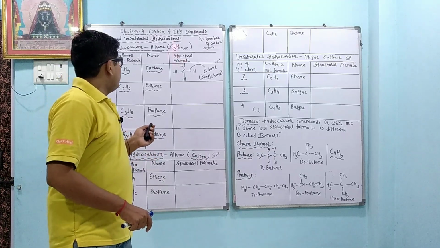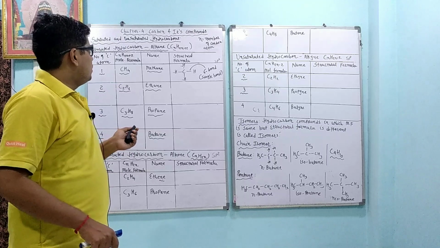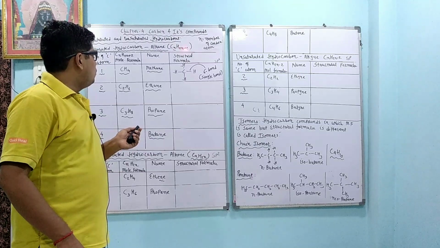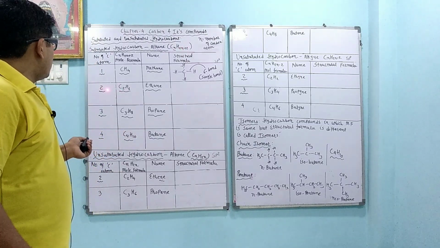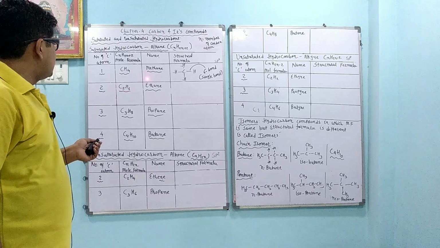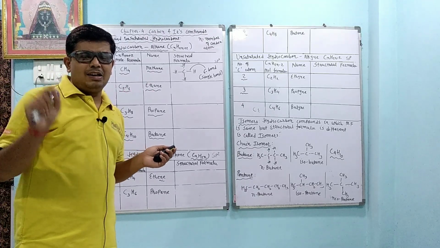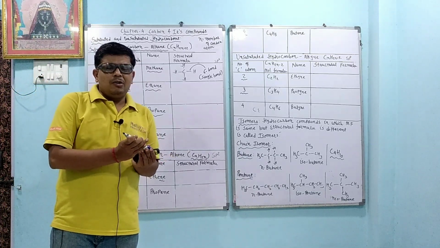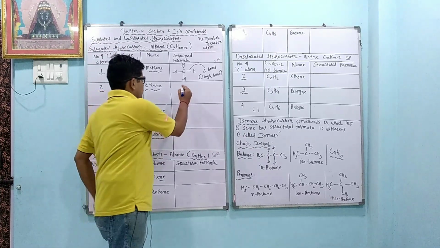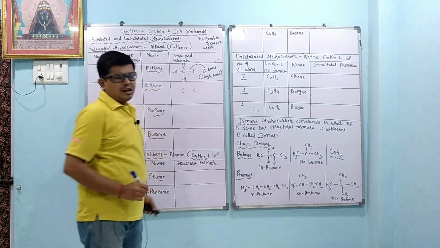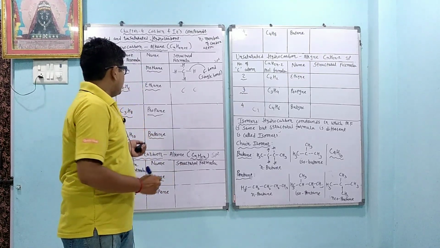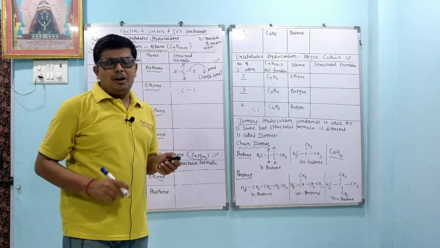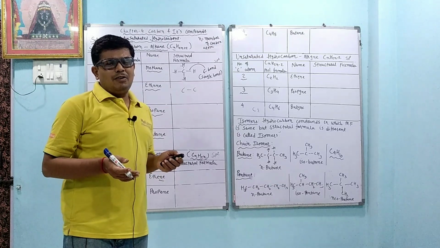Now we will concentrate: if we write n equals 2, the number of carbons is 2, then we get C2. 2 into 2 is 4, 4 plus 2 is 6, so we get the formula C2H6 when the number of carbon atoms is 2. Its name is ethane. "Ane" indicates that a single bond is present. Now whenever you want to draw the structure, you have to remember that ethane means how many carbon atoms? 2 carbon atoms, so we write 2 carbon atoms. Second thing, you remember that "ane" is there, so a single bond is present, so we write a single bond. Now we have to remember how much valency is required to complete the octet.